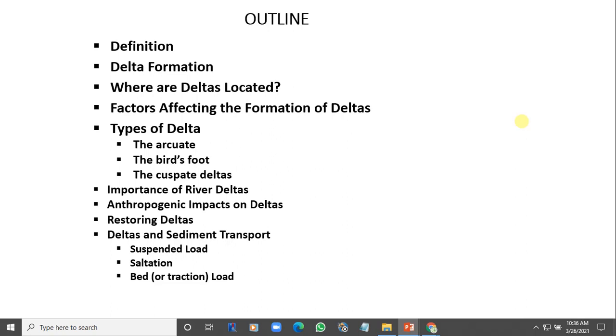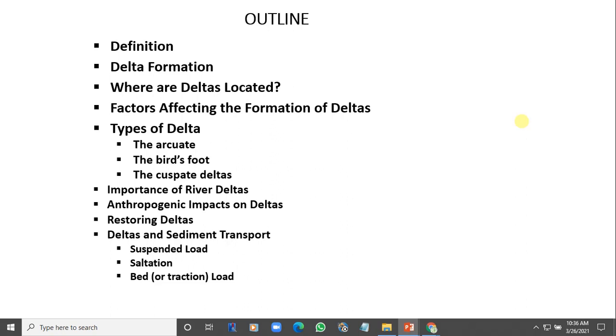So ecosystems like wetlands and mangrove forests depend on a stable river delta. Animals like birds, insects, sometimes even live predators rely on the ecosystem of deltas. So you can get more information on the importance, both ecological and economic, of deltas.